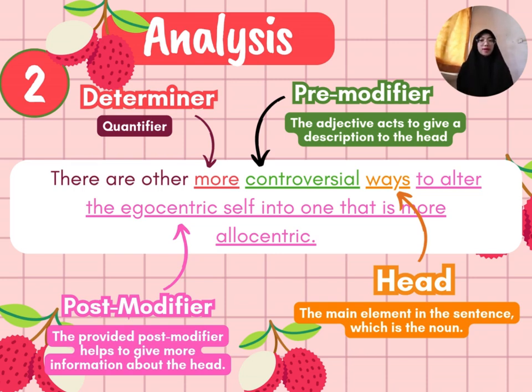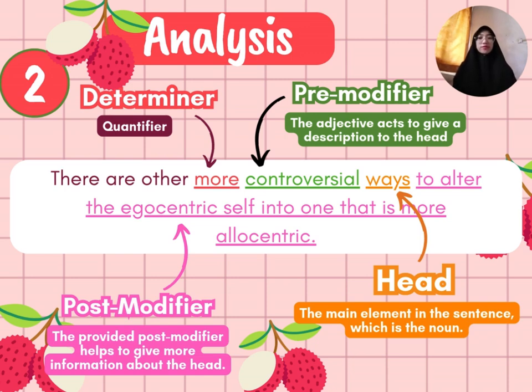So yeah, the determiner here determines that the word ways has more in it, more ways that can be described. Okay, so now let's move on to the pre-modifier, which is the word controversial.